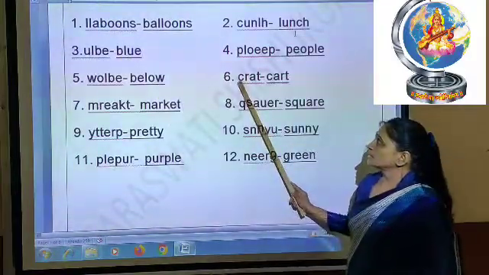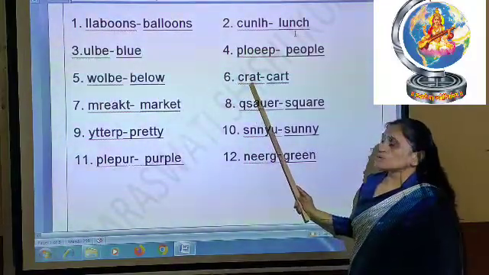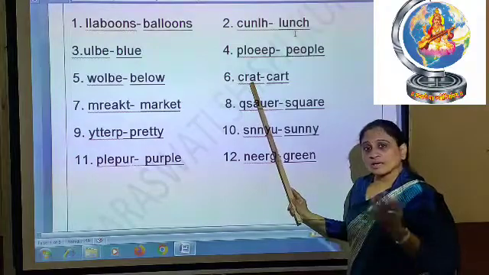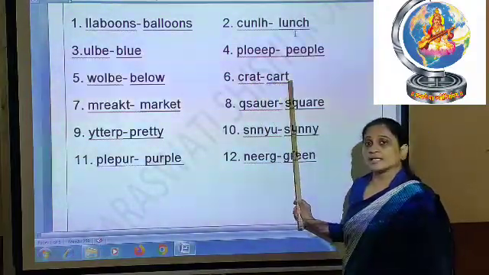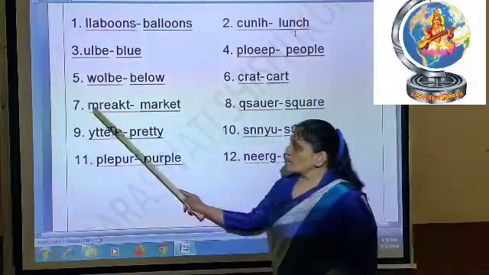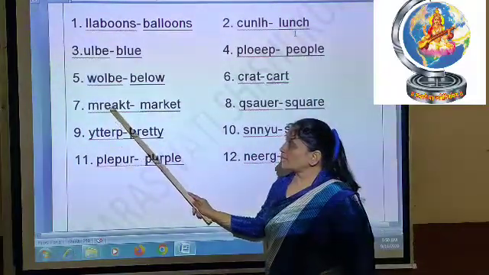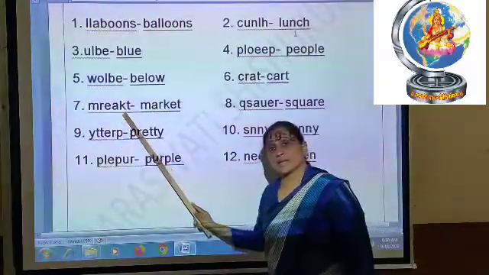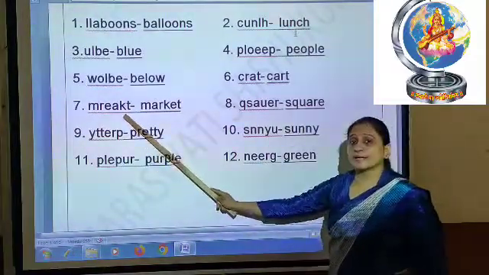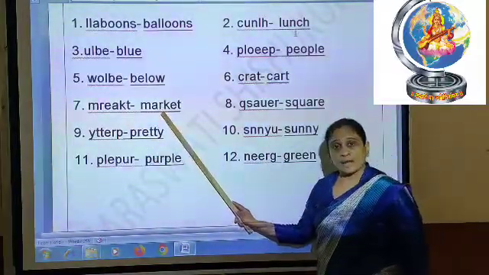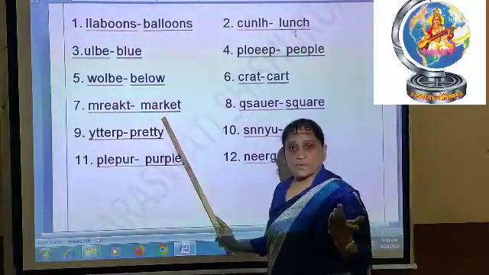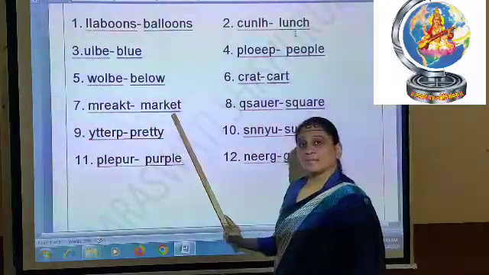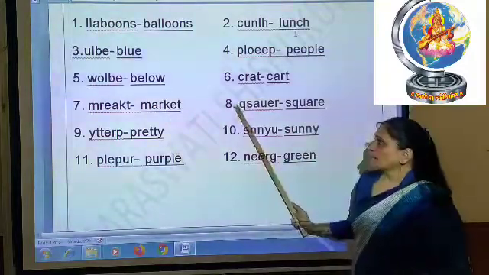Then after that, number 6 is CRAT. So which spelling is this? The correct spelling is CART, cart. Number 7 is MREAKT. So what is the correct spelling of this? The correct spelling is MARKET, market. In the balloon man poem, right? MARKET, market.